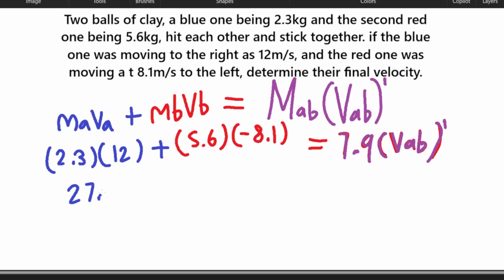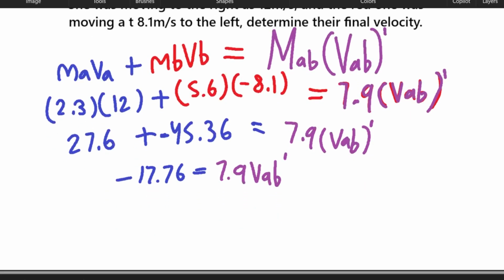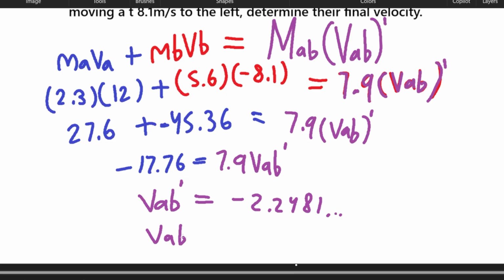So 27.6 plus negative 45.36. Okay, you combine the two together, what you will get is negative 17.76 is equal to 7.9 VAB prime, and we get that VAB prime is equal to negative 2.2481 other digits, and the question wants it in two significant figures, so all we simply do is VAB is equal to negative 2.2 meters per second.